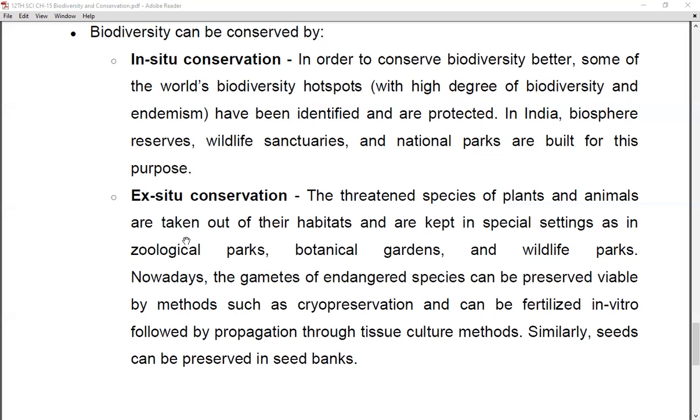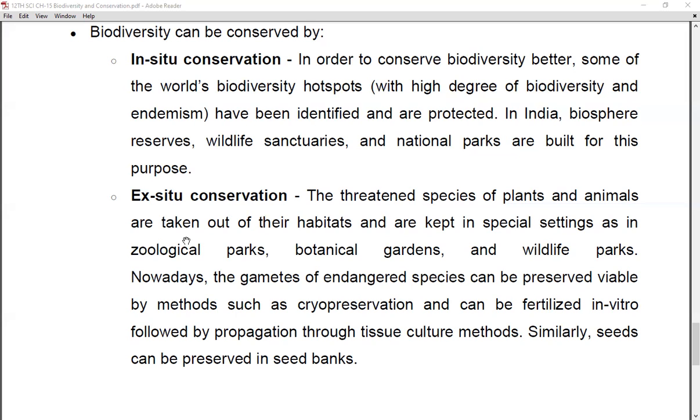Nowadays, the gametes of endangered species can be preserved viable by methods such as cryopreservation, and can be fertilized in vitro, followed by propagation through tissue culture methods. Similarly, seeds can be preserved in seed banks, right?